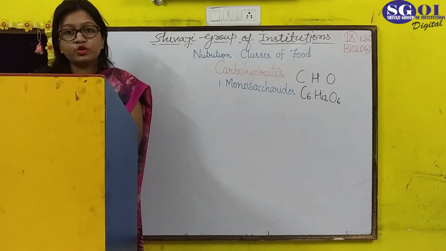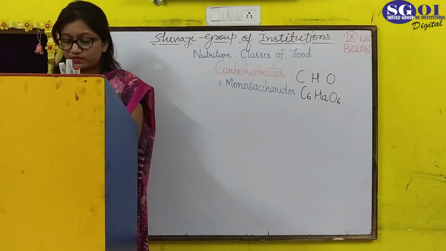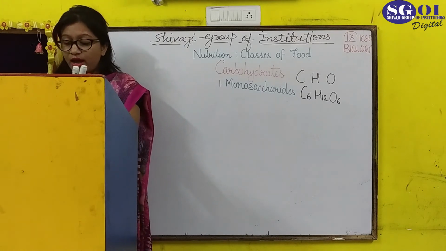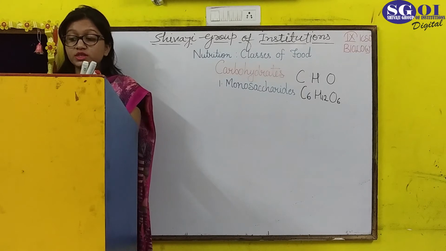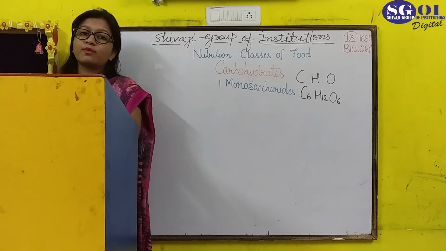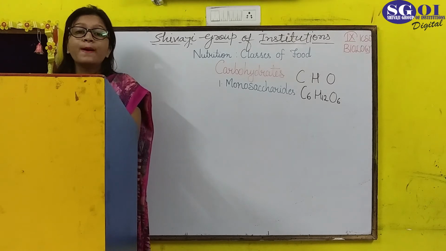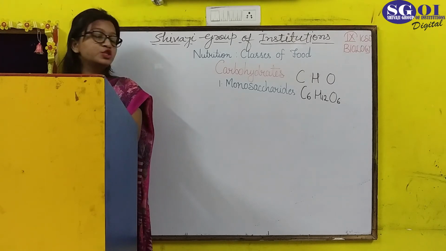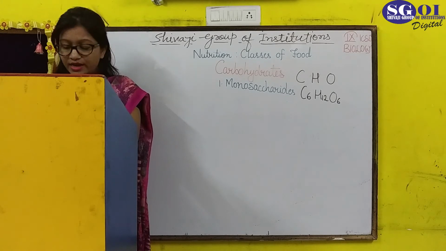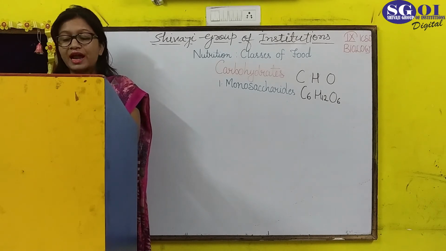The common monosaccharides: first is glucose, which is a simple carbohydrate; the second is fructose, which is known as fruit sugar and is common in plants; and the third is galactose, which is found in milk. These are some of the simple sugars known as monosaccharides: glucose, fructose and galactose.